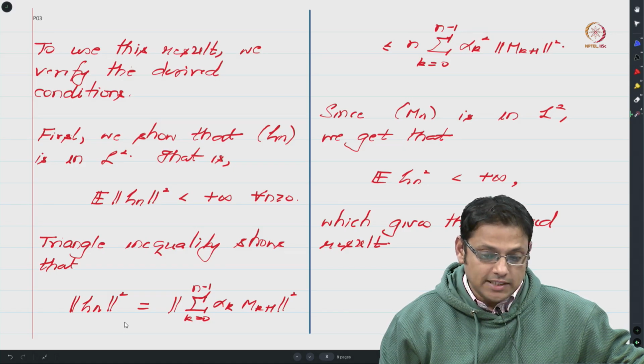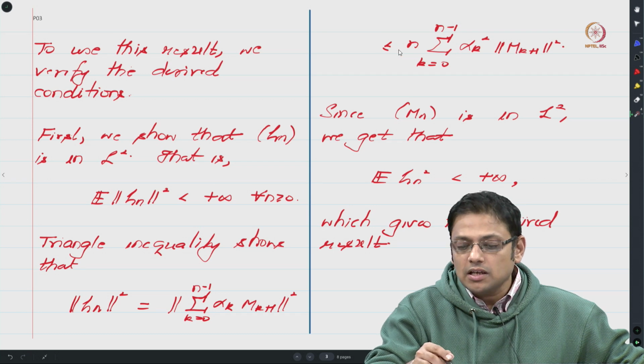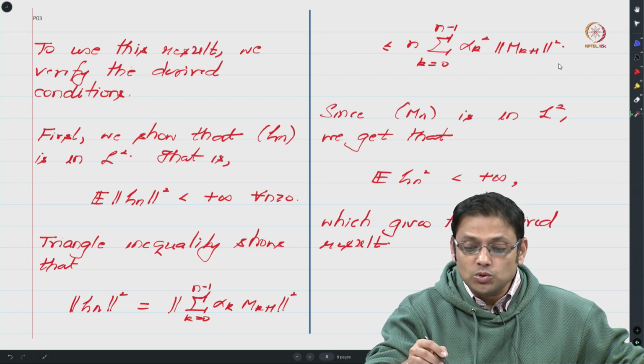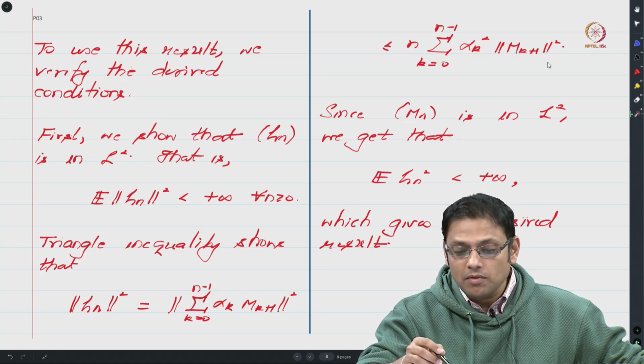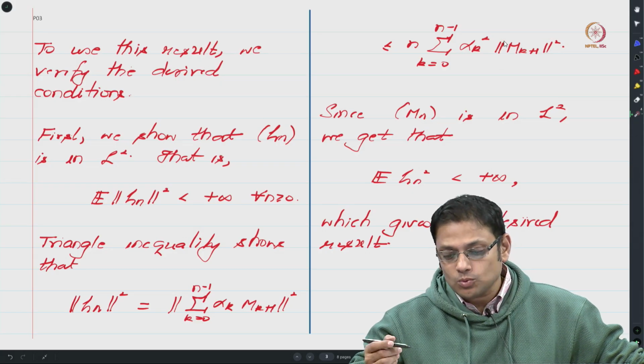Towards that, the triangle inequality immediately shows that if you take zeta n square, the square of the norm of zeta n, then this expression is upper bounded by n times the sum of squares of the individual terms, and the individual terms are alpha k and mk plus 1. So if you take the norms and square them, we would end up with alpha k square and norm of mk plus 1 square.